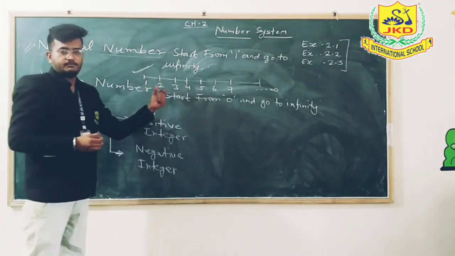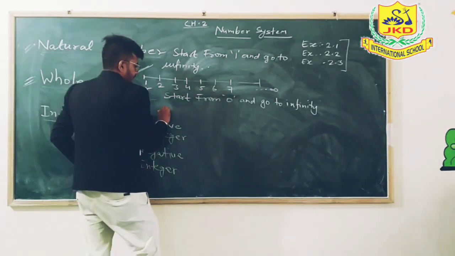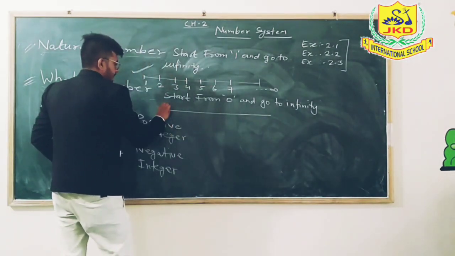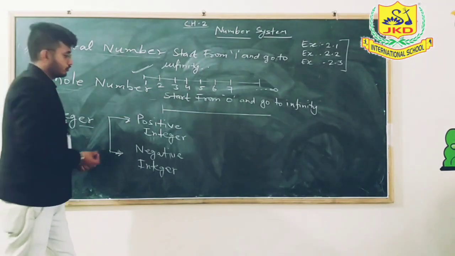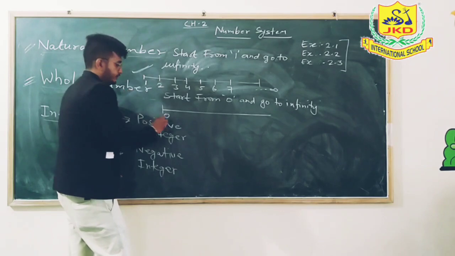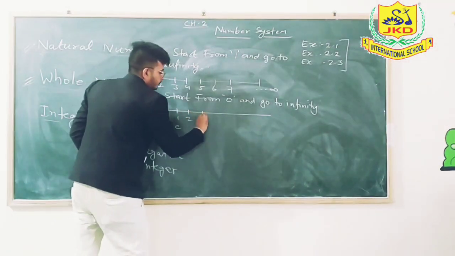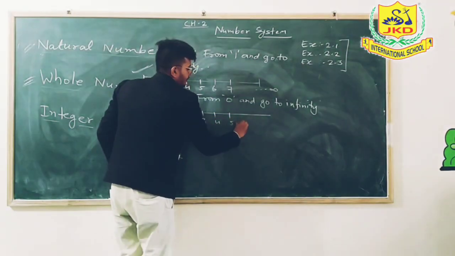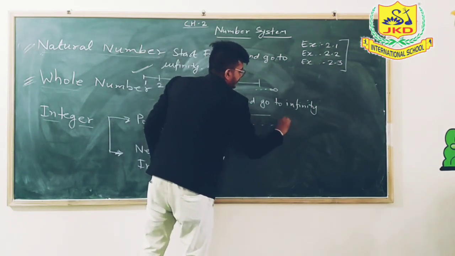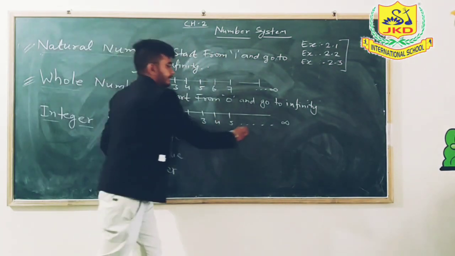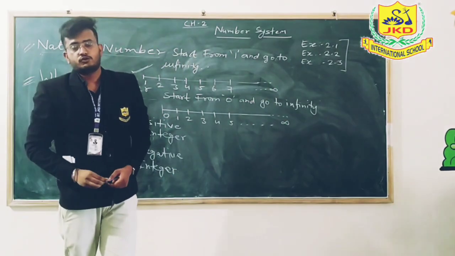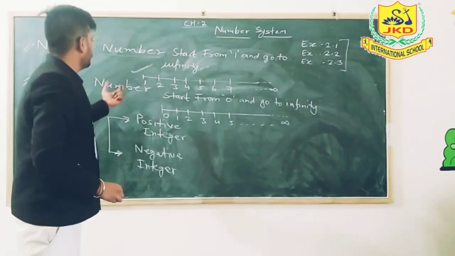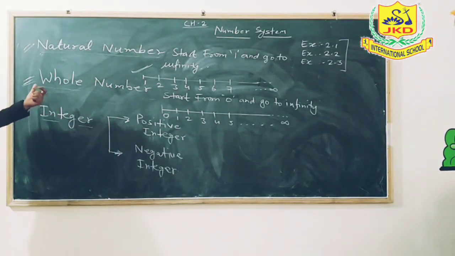When we represent these numbers on the number line, we draw a number line like this. As the definition says, we start from 0: 0, 1, 2, 3, 4, 5 and so on towards infinity. So a whole number is any number from 0 to infinity.